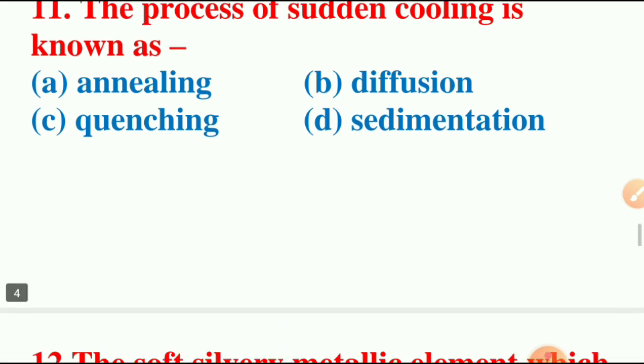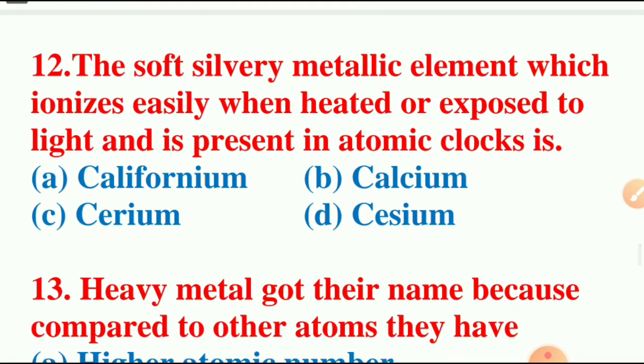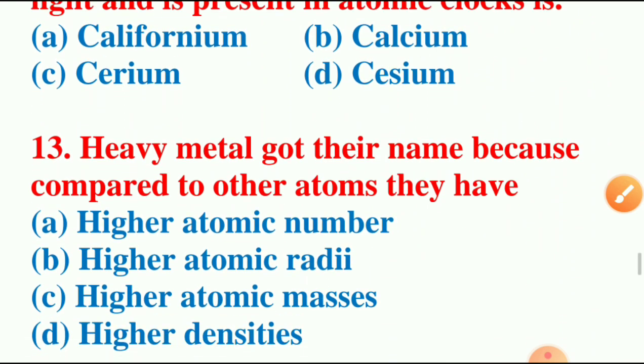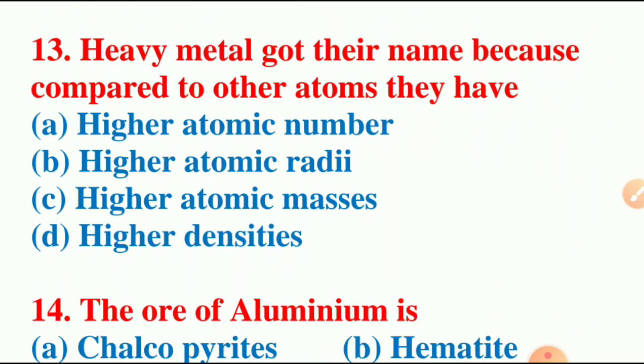Moving on to our next question. The soft silvery metallic element which ionizes easily when heated or exposed to light and is present in atomic clocks is. Options are californium, calcium, cerium, cesium. And the answer for this question is cesium. Next question. Heavy metals got their name because compared to other atoms they have higher atomic number, or higher atomic radii, or higher atomic mass, or high densities. The answer for this question is option C, higher atomic mass.